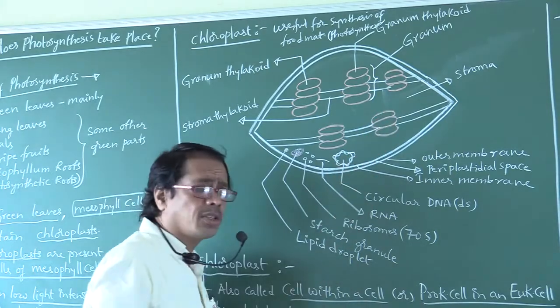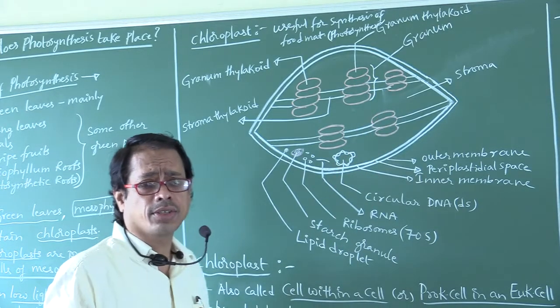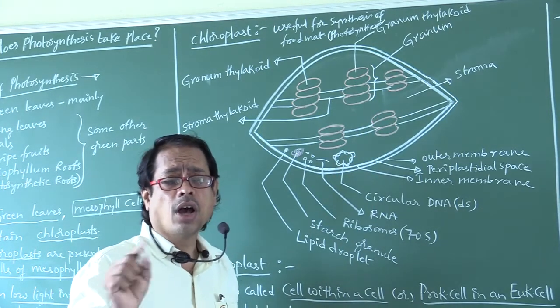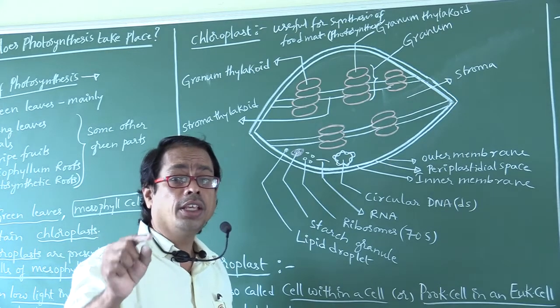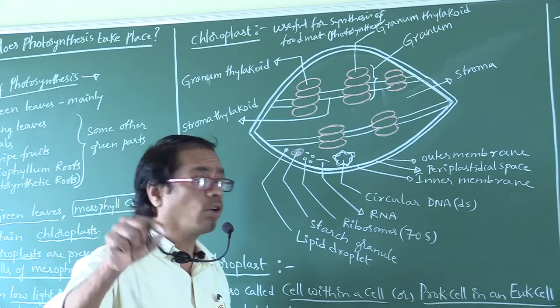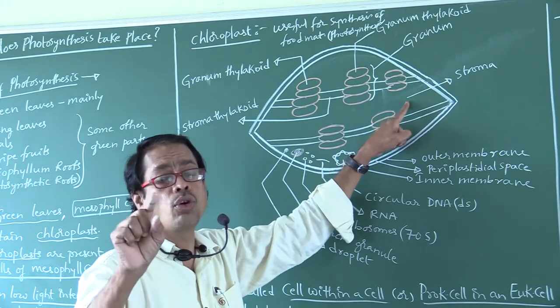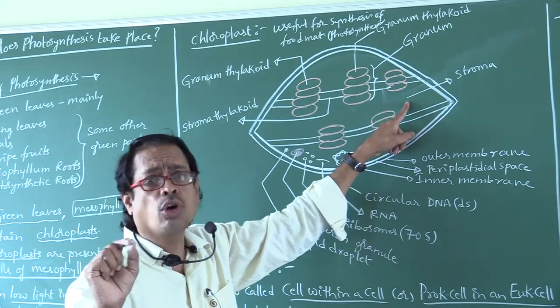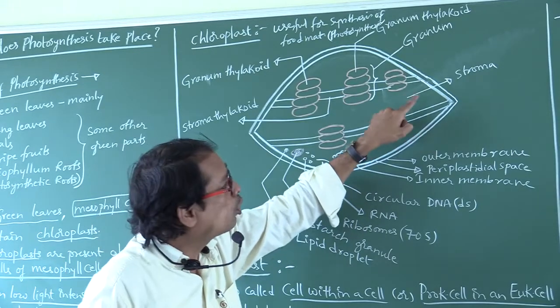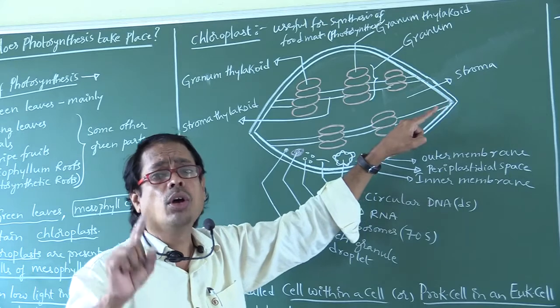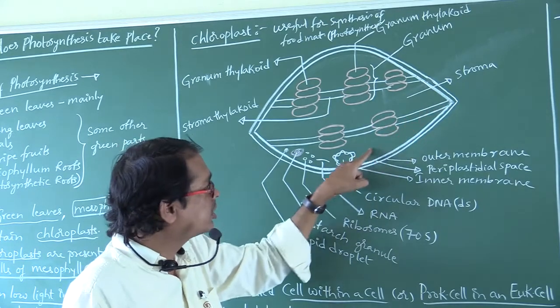The fluid substance present inside the chloroplast is called stroma, or the space present inner to the inner membrane of the chloroplast is called stroma. Don't say stoma. Stoma is a part related to guard cells. Stroma is a part related to the chloroplast. Now this is the stroma.